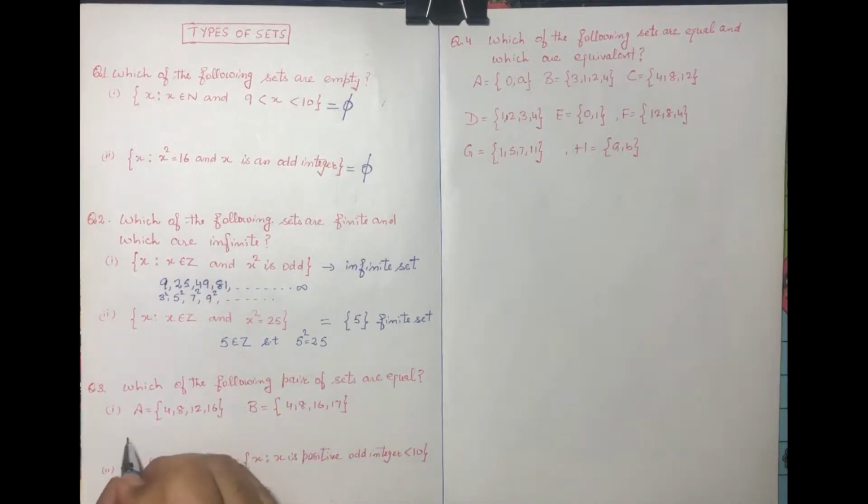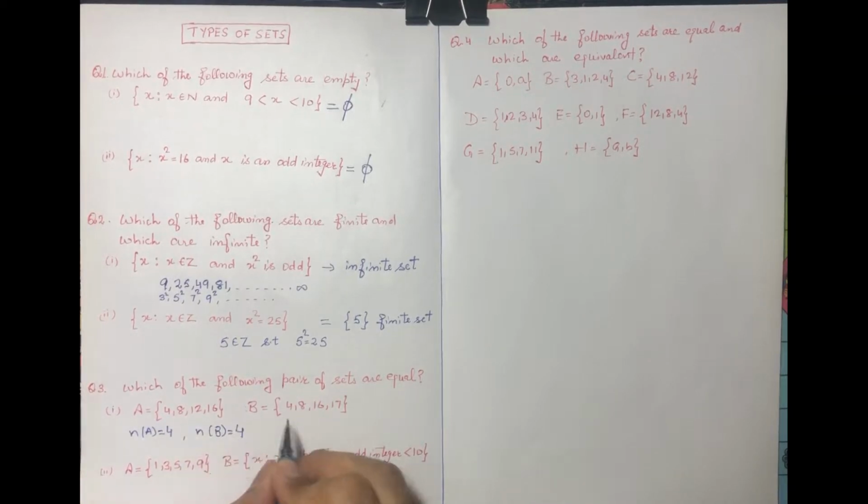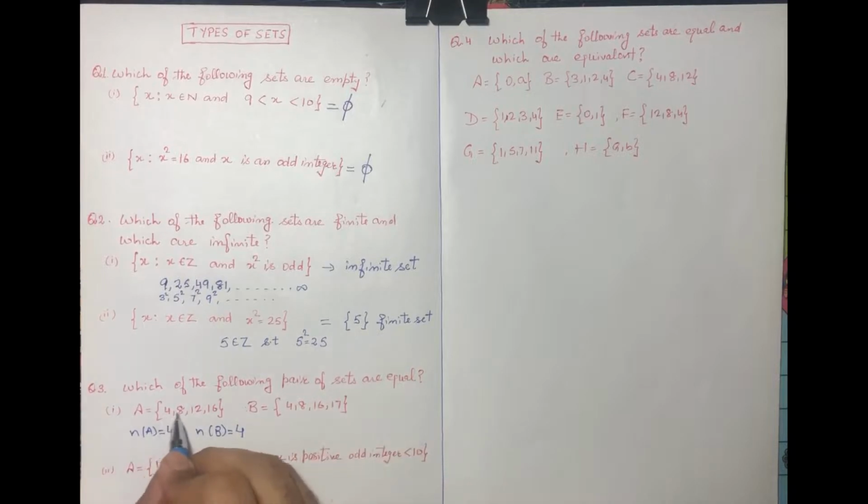So here you see, what is the order of A, meaning the number of elements? 4. What is the order of B? How many elements are in B? 4. 1, 2, 3, 4. So the first condition is satisfied. Now we go for the second condition.